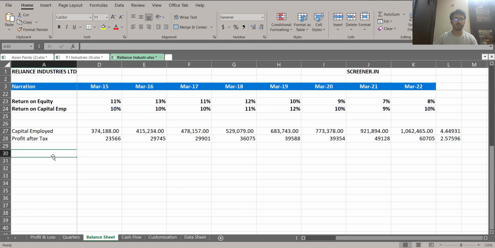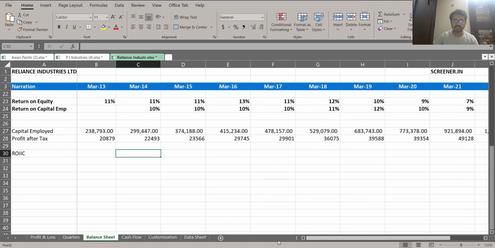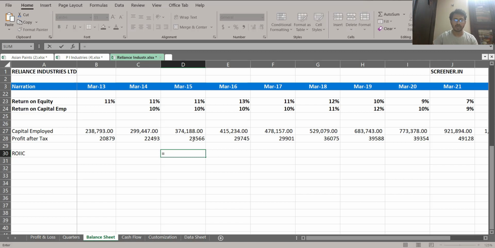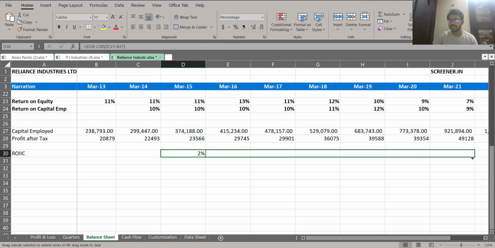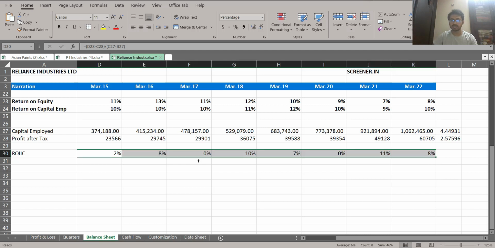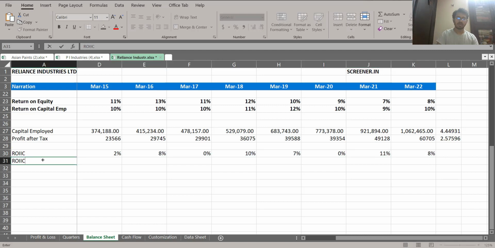Now we will do the calculation of your ROIC on an incremental basis for every year. Whenever we are doing the calculation, we take this profit minus this profit. I'm not going to explain because we have already done a couple of calculations. I think by this time you're quite comfortable checking this number. So this minus this. So this is your ROC. Just convert it to a percentage basis, and then let's drag it. Now this is your ROIC on a yearly basis.